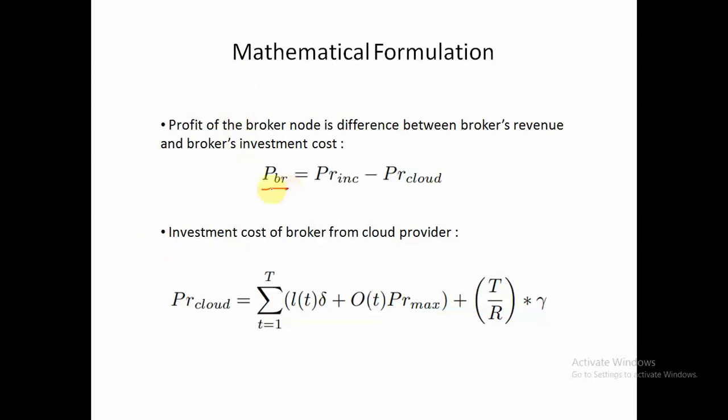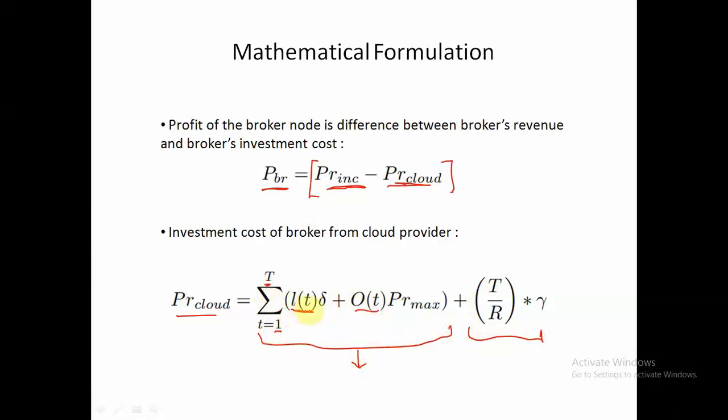So the profit of the broker will be the difference between the broker's income, or broker's revenue, minus the broker's investment cost P_R cloud, which will be given by this formula. It will basically contain two terms. This first term over here is the price that our broker is investing for on-demand as well as reserved instances, for t equals 1 to capital T, which is the maximum time till which we will be running our algorithm.